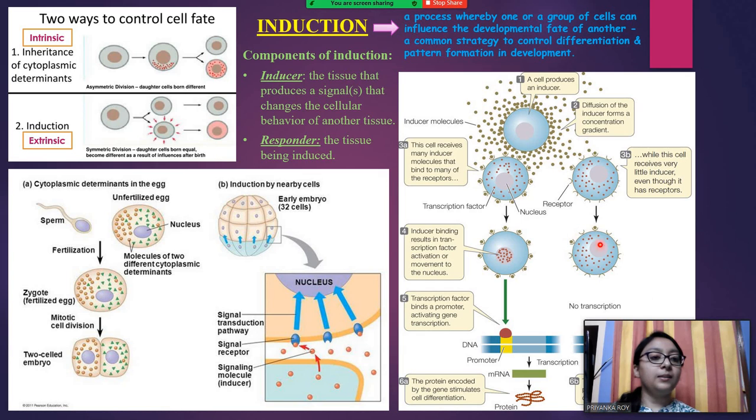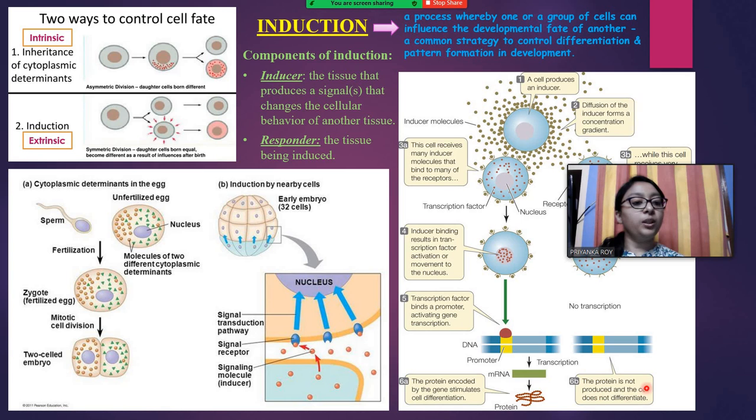But in case of this cell, the number of inducer molecules is less, therefore the signal will not move on by activating the transcription factor. There is no transcription, so you can see that the protein is not produced and the cell does not differentiate.